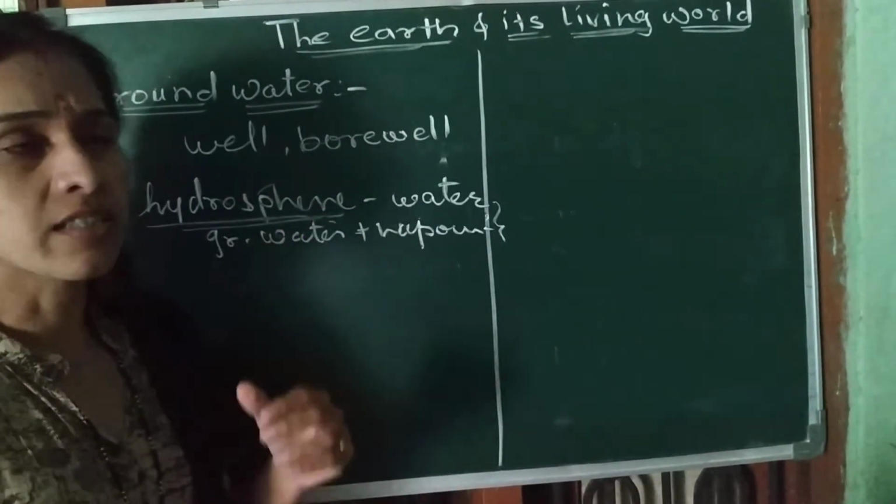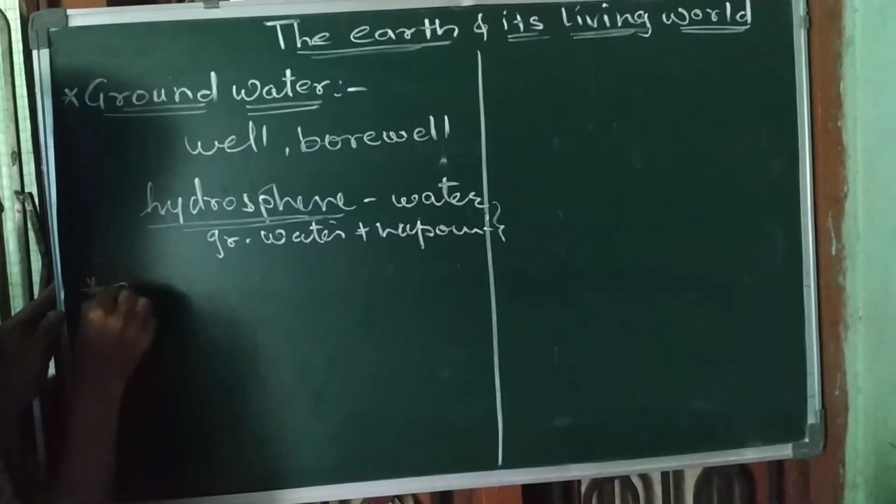Understood? Next, our next point is the atmosphere.